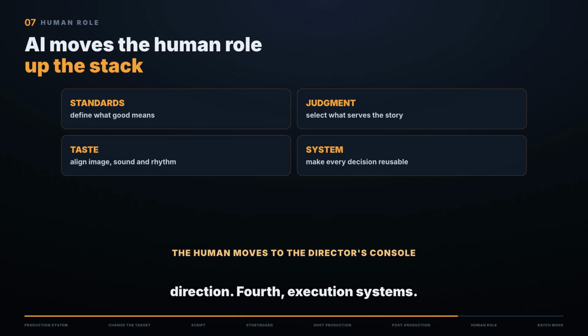Fourth, execution systems. A good idea has no production capacity if every attempt starts from zero. File naming, version control, asset tracking, automated checks, and a clear revision path determine whether the process can scale. So when we say one person can make an entire story, we do not mean one person presses a button and waits. One person can now coordinate a set of AI tools across roles that previously required repeated handoffs. Human value does not disappear. It moves from isolated manual tasks to the director's console for the whole system.